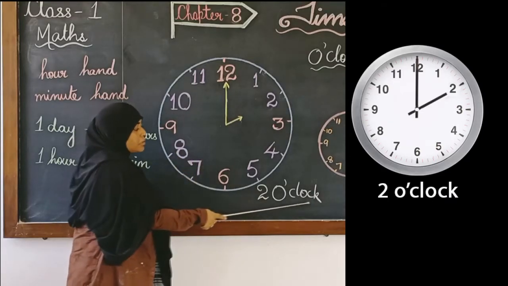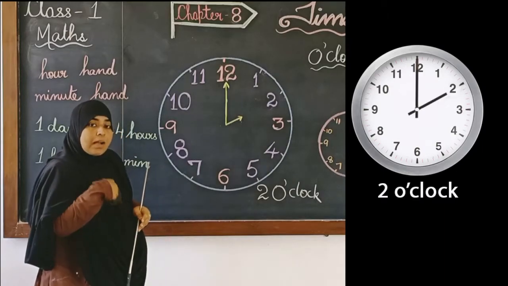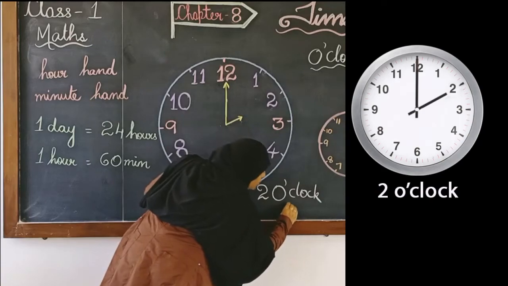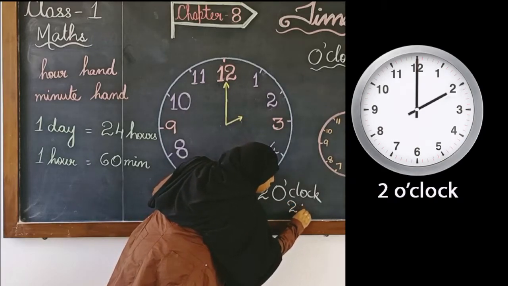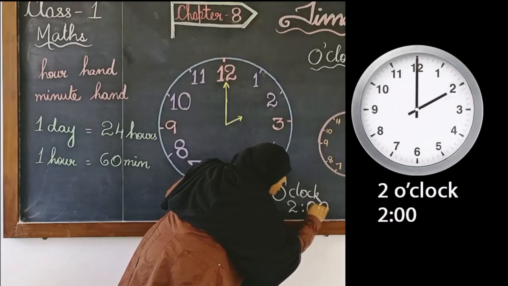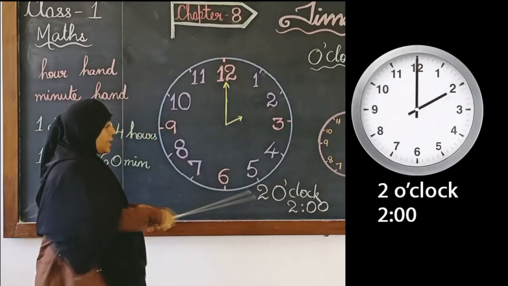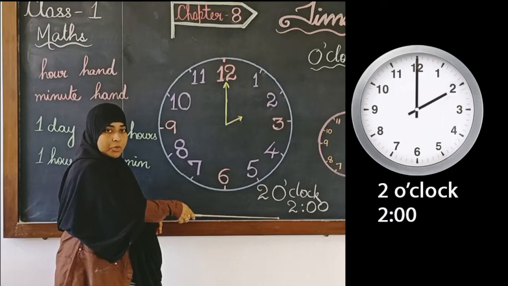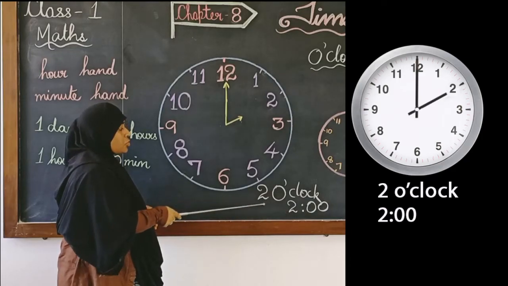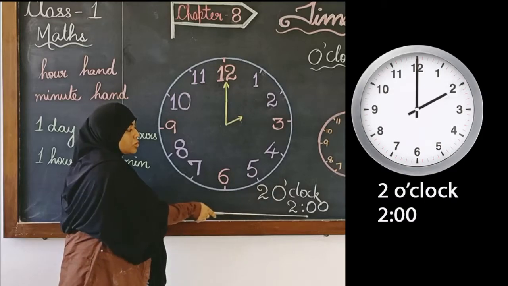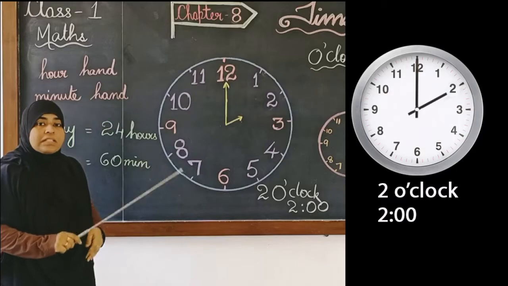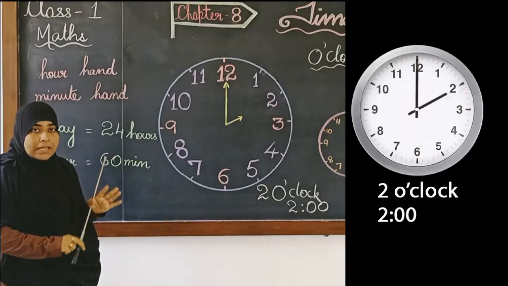Now, this is one way of writing the time. The other way, that is the digital form of writing, is 2, then we put 2 dots, we call them colons, and 0, 0. This is how we write the time in digital form, or on digital clocks you will find 2 o'clock written like this. Okay. So, 2 o'clock, or this also 2:00. Okay. These are the two ways in which we can write the time.